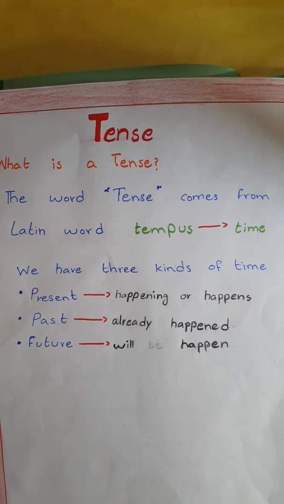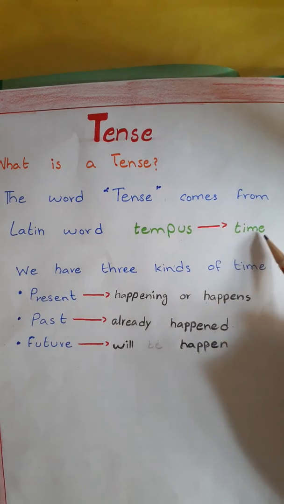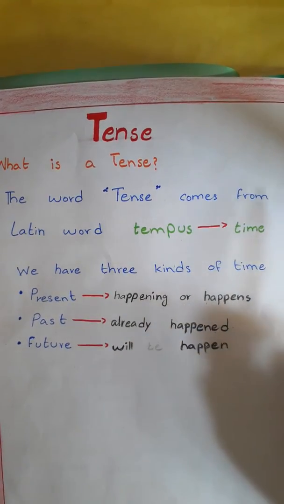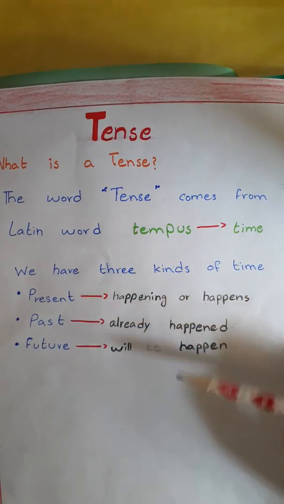The word tense comes from the Latin word tempus. Latin is a language. Always remember this, Latin is a language. It's an old language. So the word tenses comes from the Latin word tempus, that means time. We have 3 kinds of times, present, past and future.